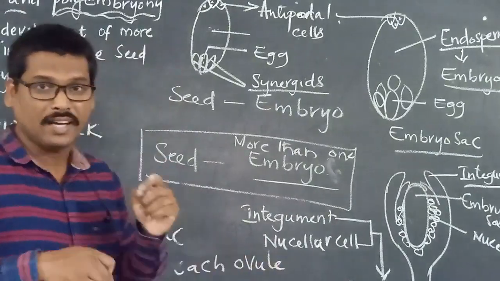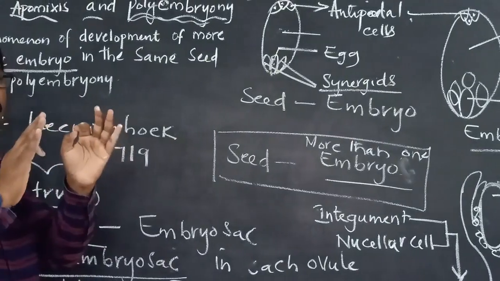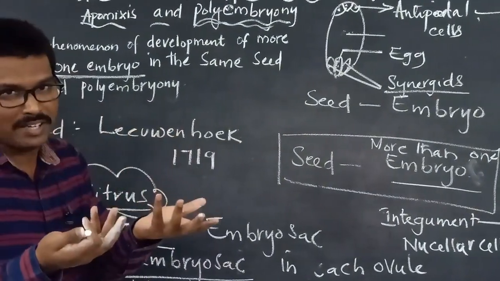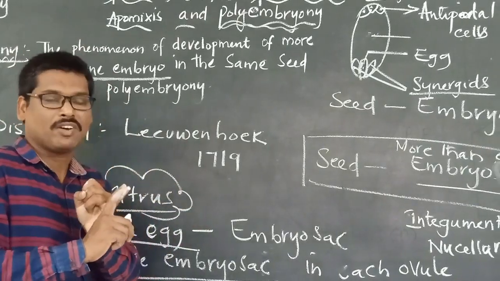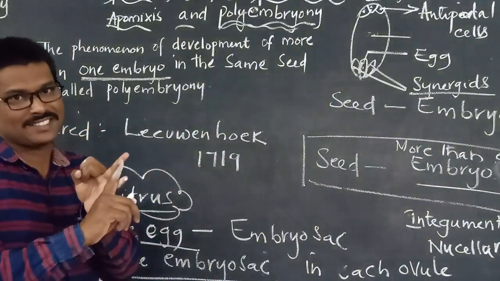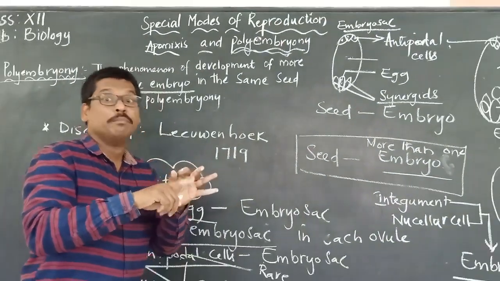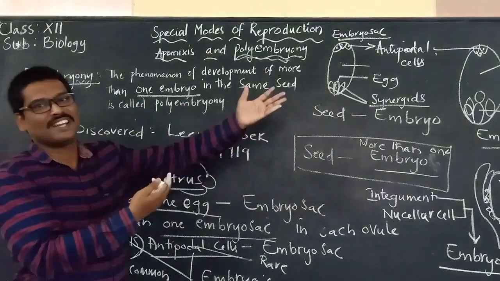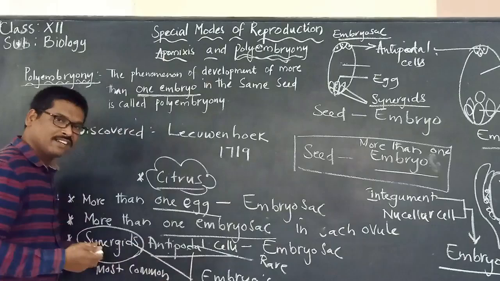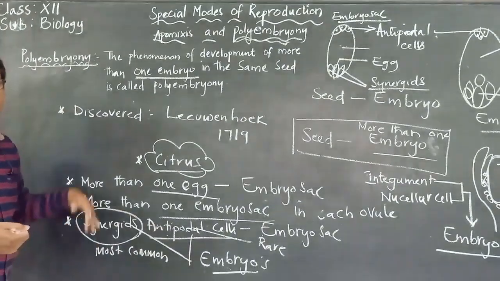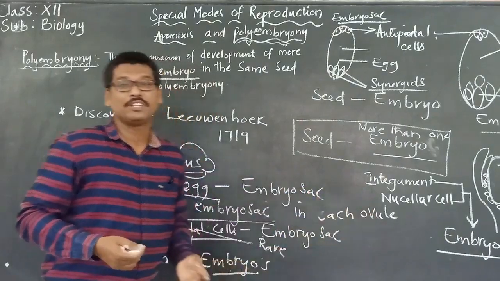So what we are understanding is that embryos will be formed many in number, maybe because there is only one egg, or maybe because of many embryo sacs in many ovules, or the third point is that maybe because of other cells present inside the embryo sac or outside the embryo sac. Inside the embryo sac, synergids and antipodals, and outside the embryo sac, the integuments and nucellar cells can develop into embryo.